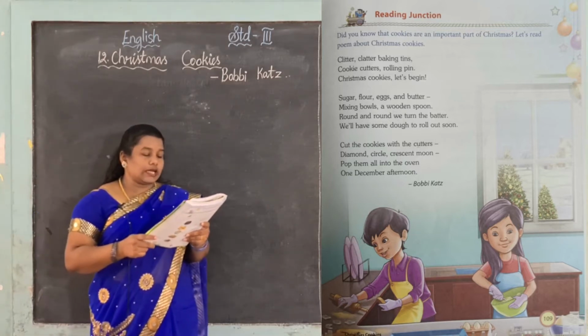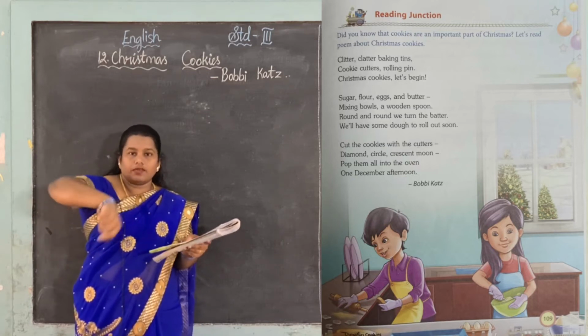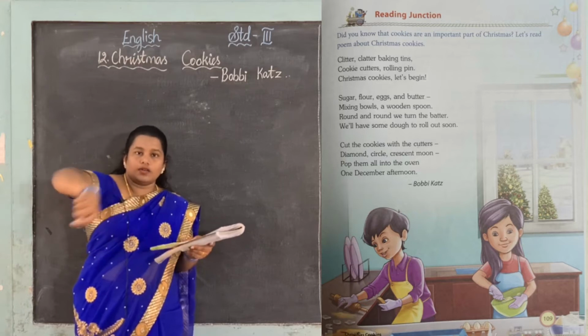Round and round we churn the batter, which means when we are mixing, we go round and round like this.